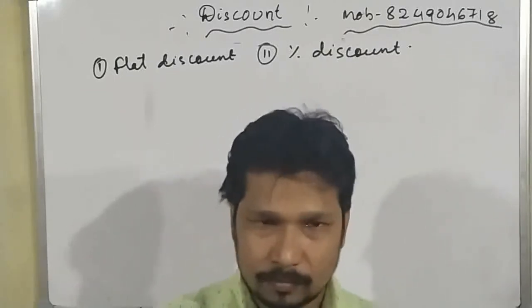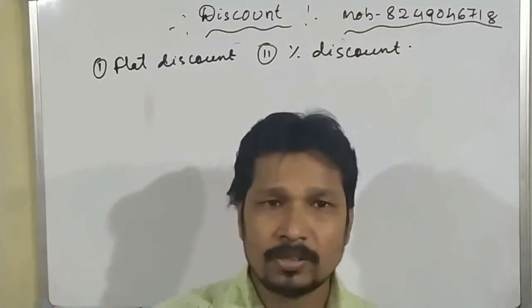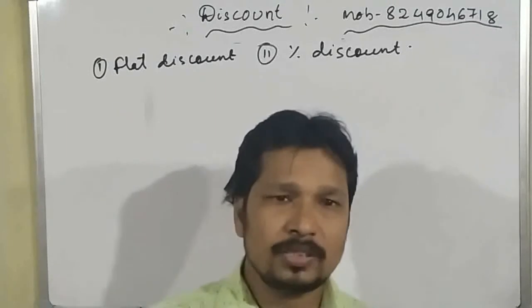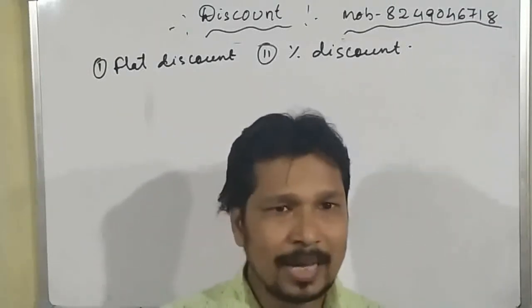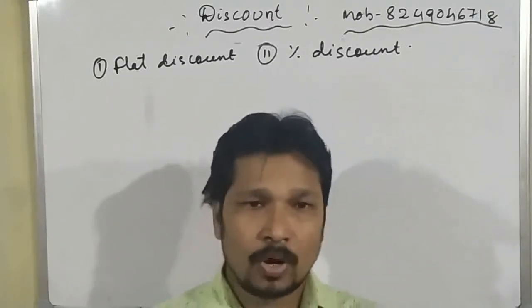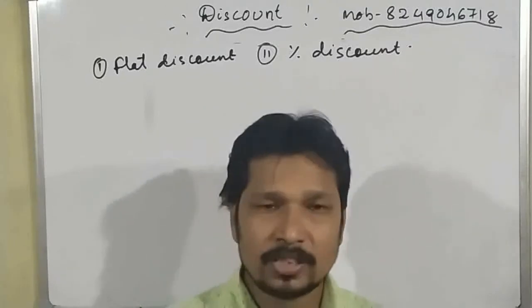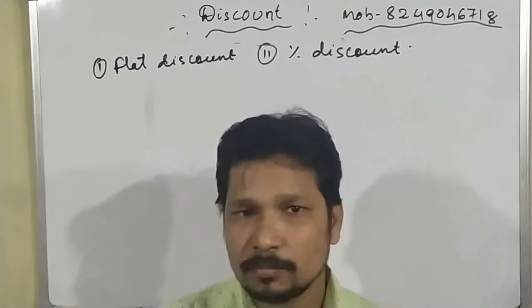Okay students, it is very easy to calculate the flat discount because the amount of the discount is already given. And if the percentage discount is given, then first of all we have to find out the amount of the discount from the percentage of discount given. After that we can find out the selling price of the product.